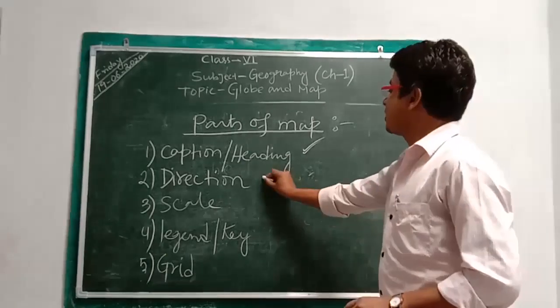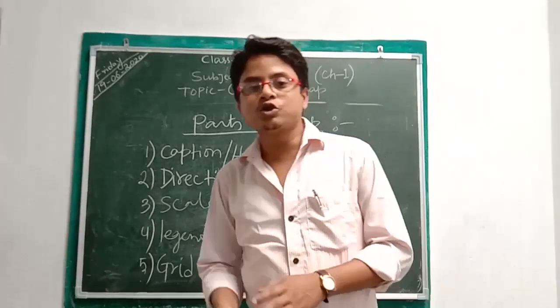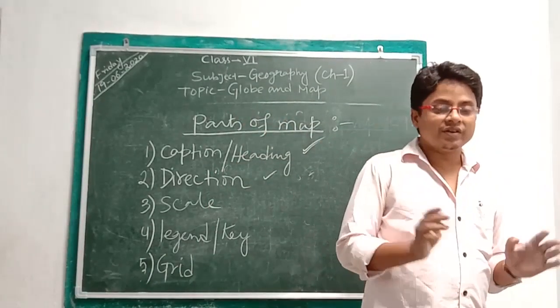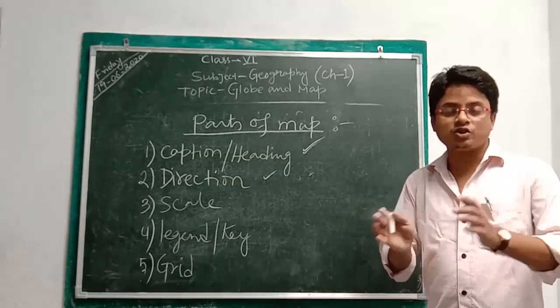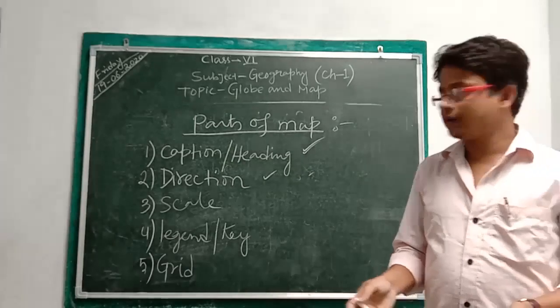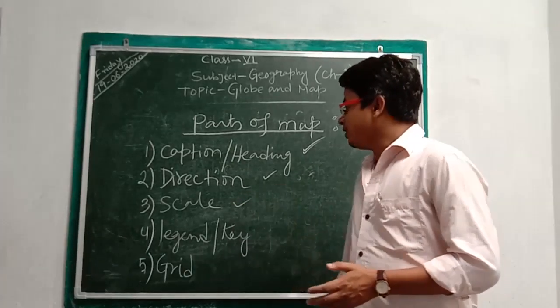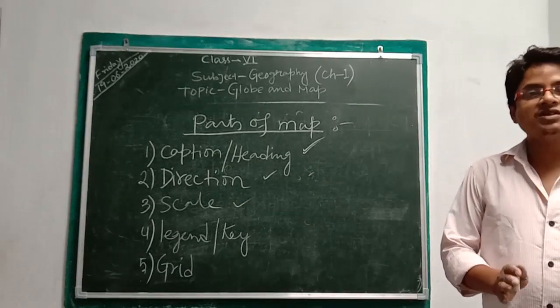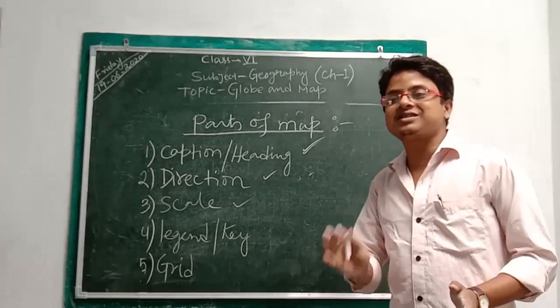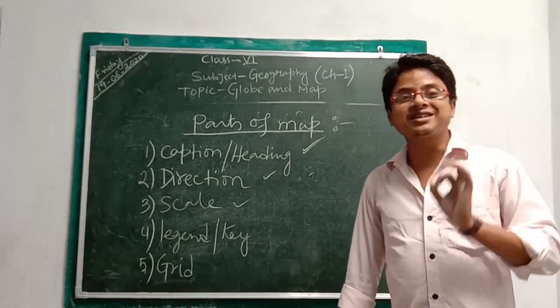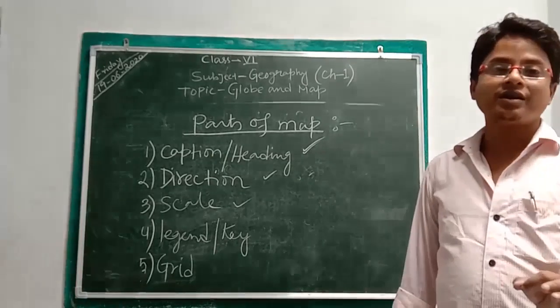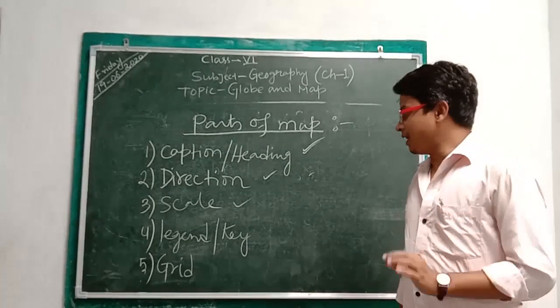The second condition is direction. In the map, the direction should be given for everything. For example, the river is flowing from which direction, north to south or east to west, like that. Next is scale. In order to have a complete map, scale is the most important thing. We can't call any drawing a map unless it has a scale. The scale is the most essential element of the map.